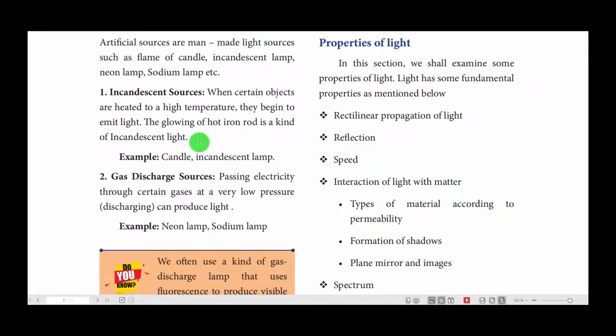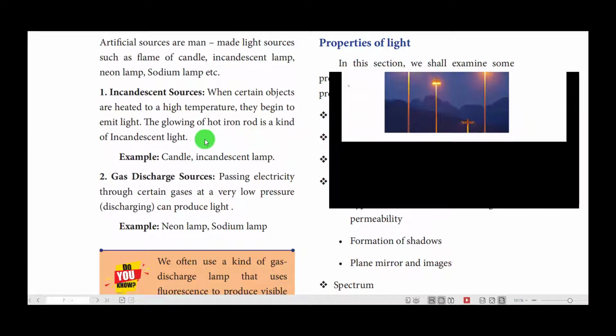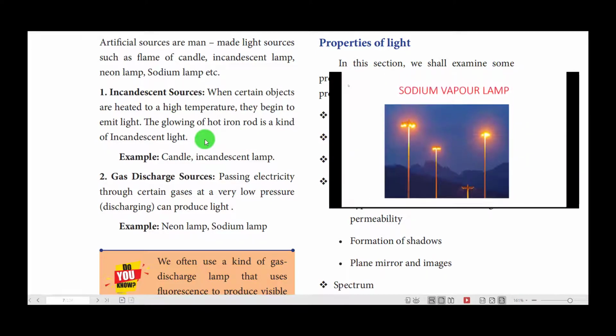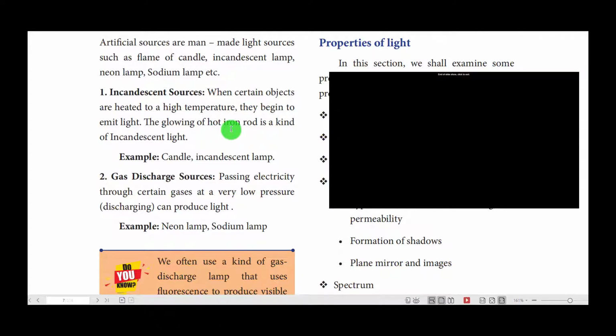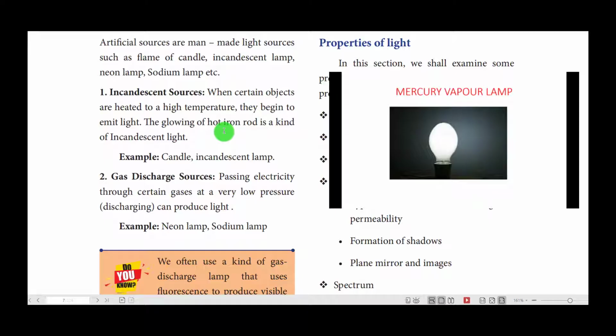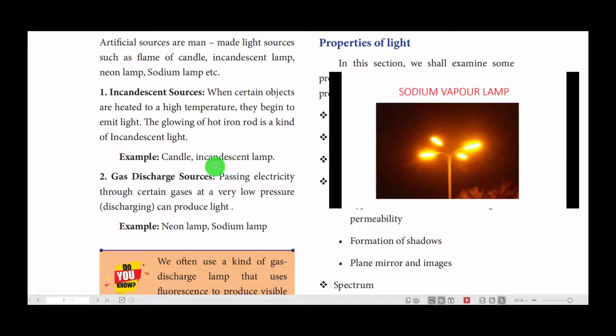In our house, we can use a tungsten lamp, is it not? In the tungsten lamp, a tungsten wire is kept inside. When you pass electricity, the tungsten wire gets heated. After that, when it reaches a hot condition, it starts glowing and we get light from the lamp, and these lamps are called incandescent lamps.